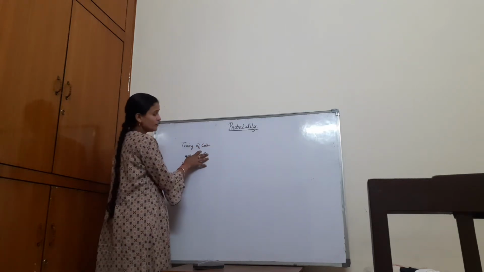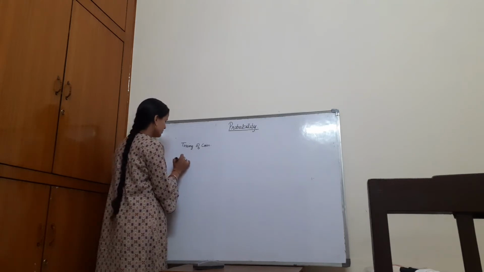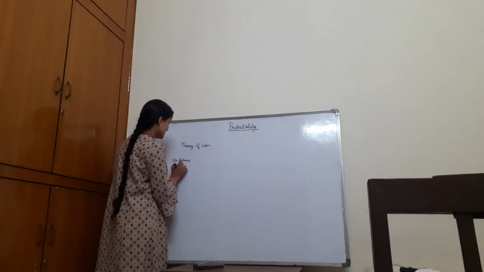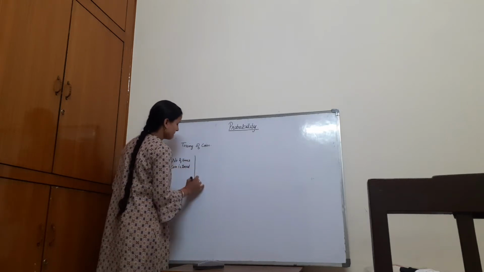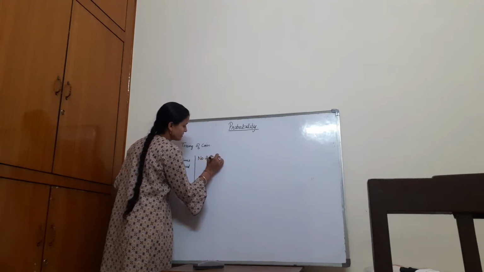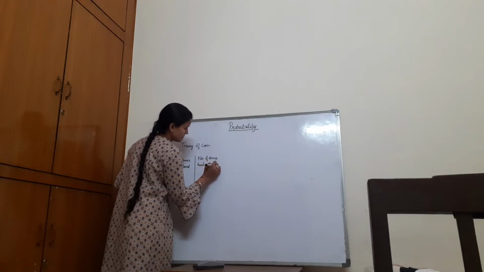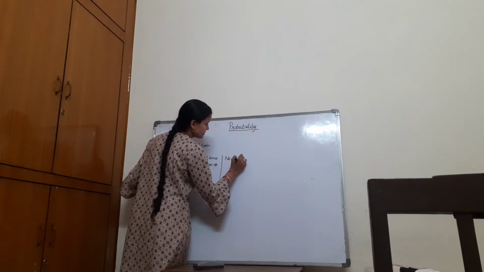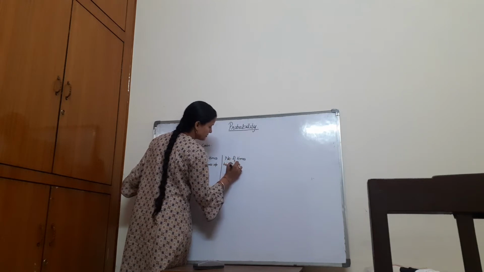Now we can make this table: number of times the coin is tossed, then number of times head comes up, and third, number of times tail comes up.